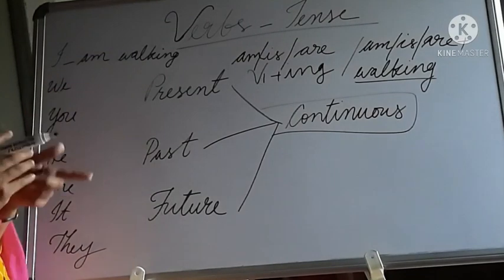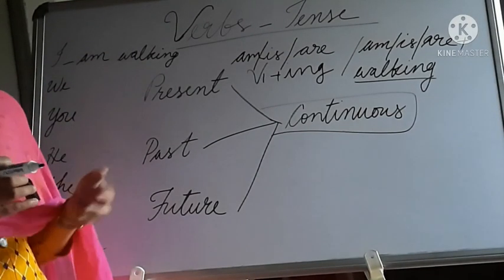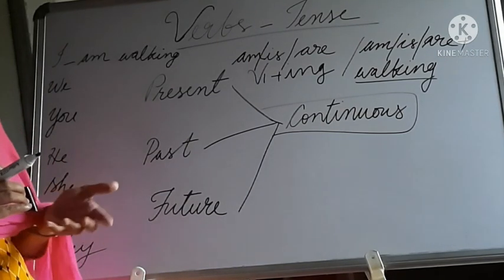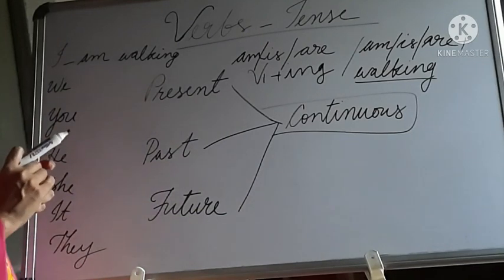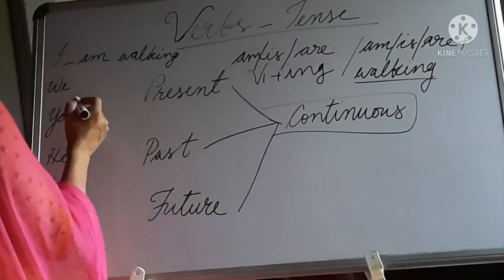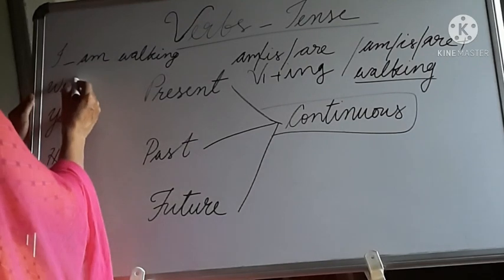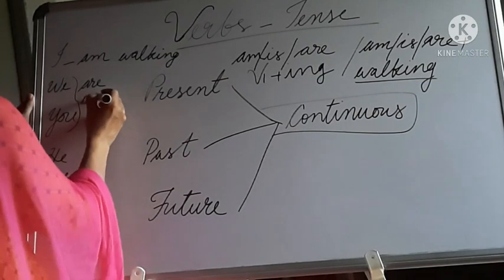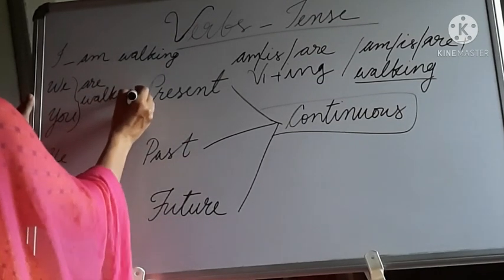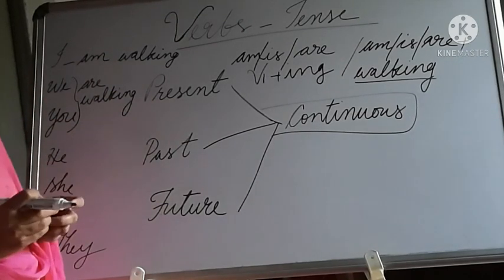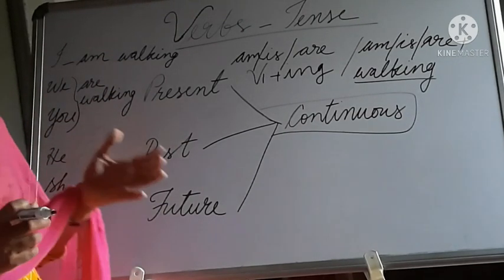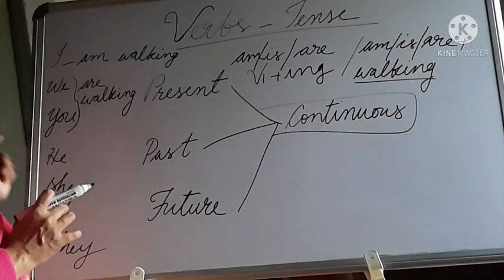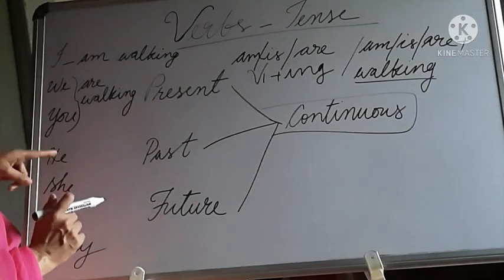Then what about the others? In this case with plural we are using are plus ing form of the verb, and with singular we use is plus ing form of the verb. We and you are both plural, so you have to use are plus walking. Are walking. Then what about singular cases?